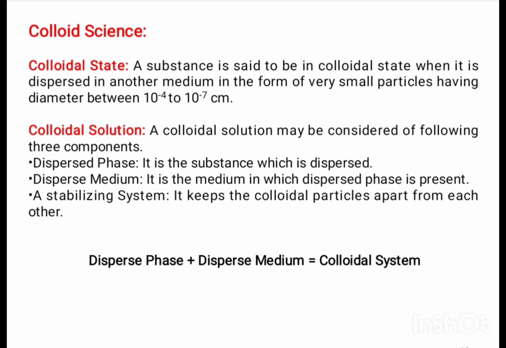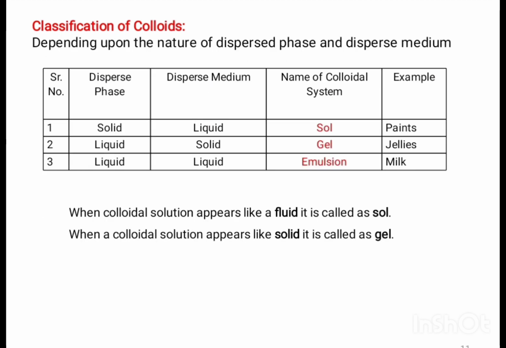Then colloidal solution. A colloidal solution may be considered of following three components. Dispersed phase, it is the substance which is dispersed. Dispersed medium, it is the medium in which dispersed phase is present. And a stabilizing system. This stabilizing system keeps the colloidal particles apart from each other. Now let's see classification of colloids.